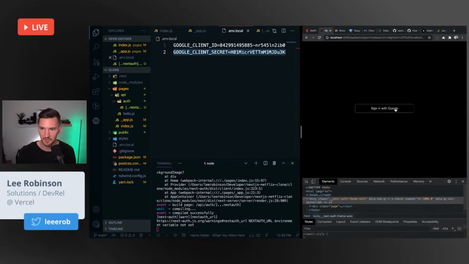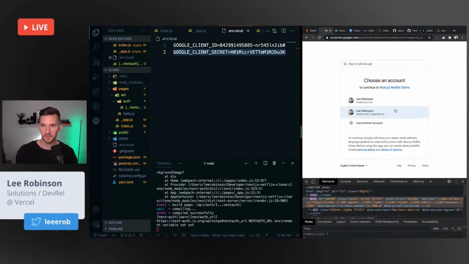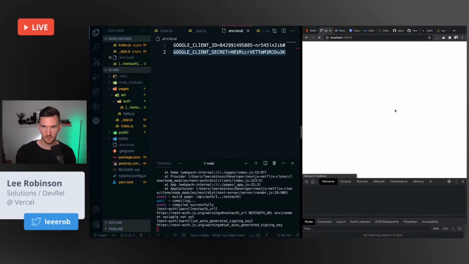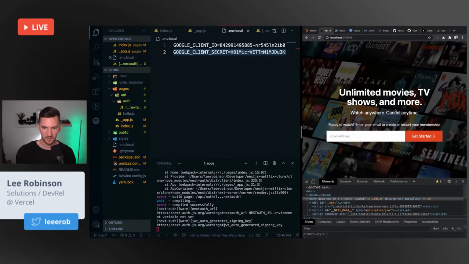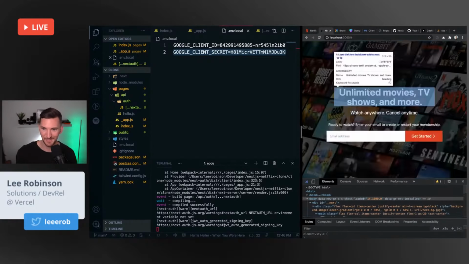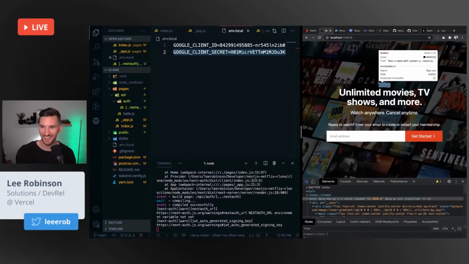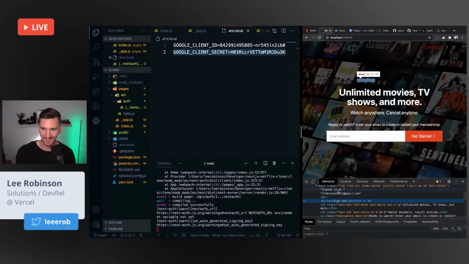Let's go. Sign in with Google. Takes us over to Google. This time, it worked. Now, this is so hard to see, but if you look up here, it says signed in as lrobinson2011@gmail.com. So we've authenticated successfully with Google. Now we need to do something with that.